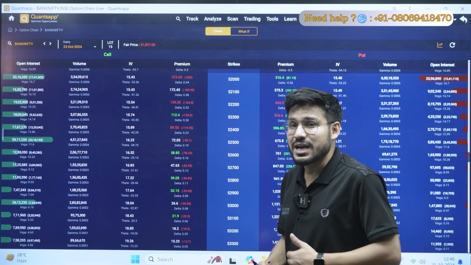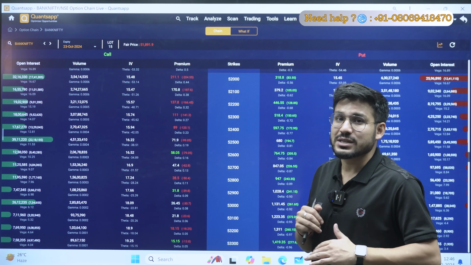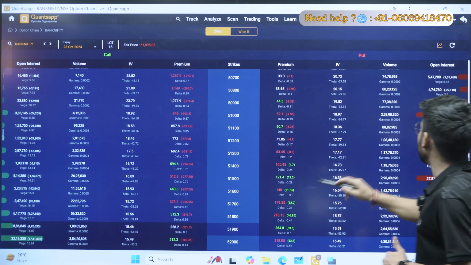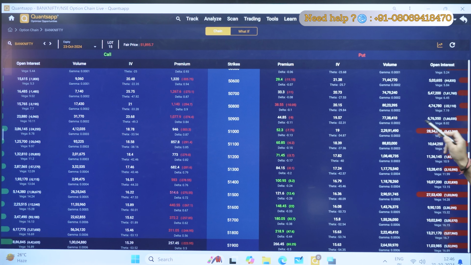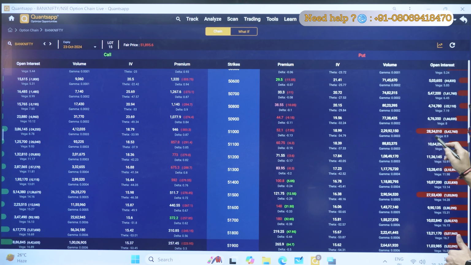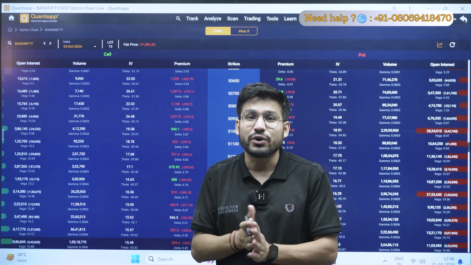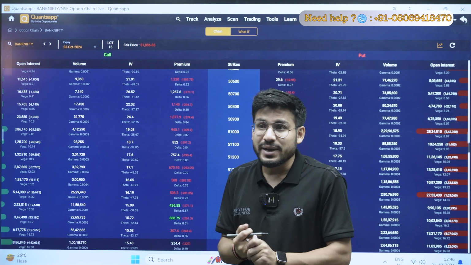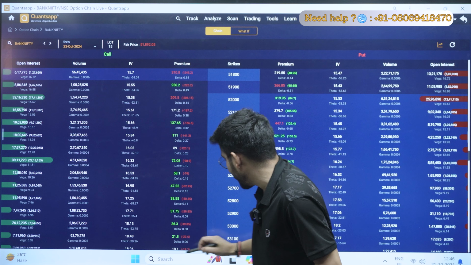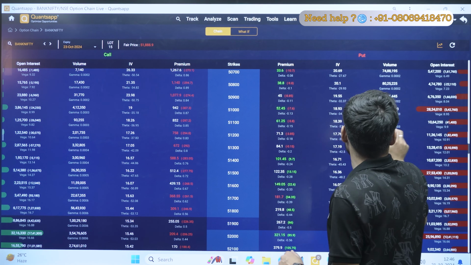Similarly, there are some sellers who don't want the market to go below a certain point. For example, at 51,000 you can see there is a maximum number of open interest, approximately 28 lakh. It means there are 28 lakh open contracts. They don't want the market to go below 51,000. So we are analyzing the strike prices where the maximum number of open contracts and sellers are accumulated. It means my market can easily move between 53,000 and 51,000.